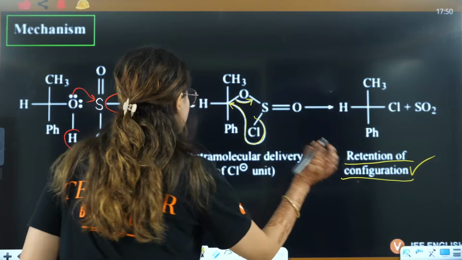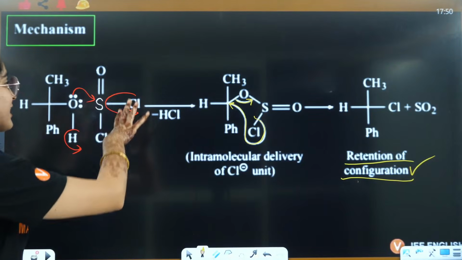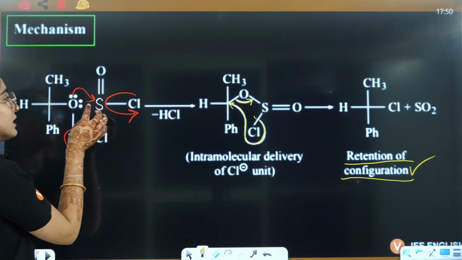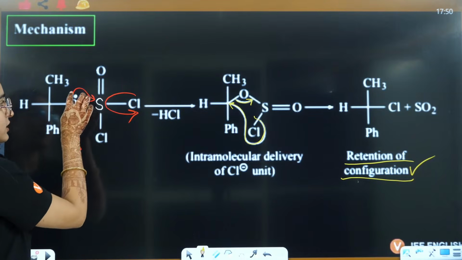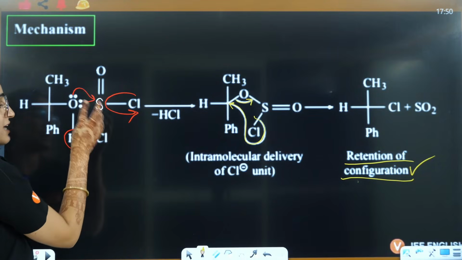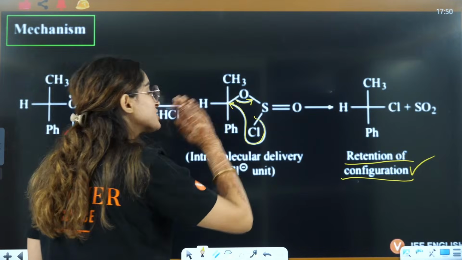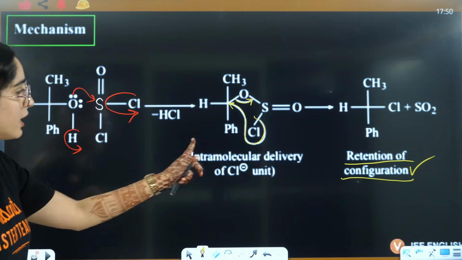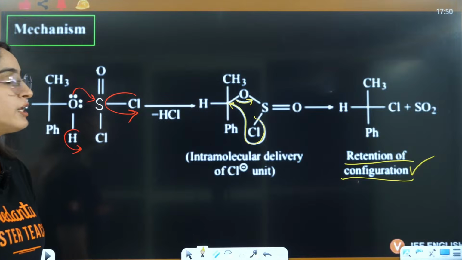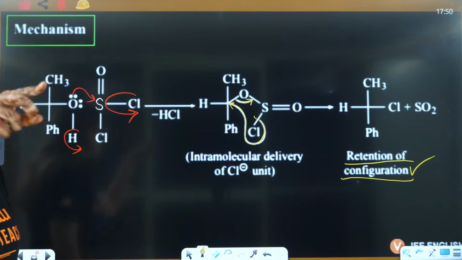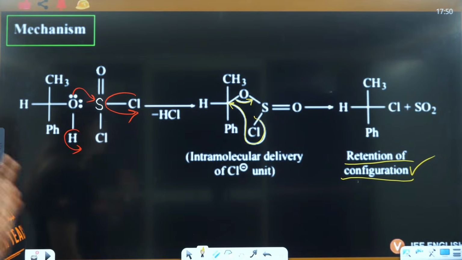Now you just see this thing. Cl firstly will leave from this side, and here H will leave, these lone pairs are going to attack here and it will attach, and after that Cl is internally shifting here. That is the thing, intramolecular delivery of Cl negative, intramolecular attack of the nucleophile is happening, that is why it is called the SNi mechanism.